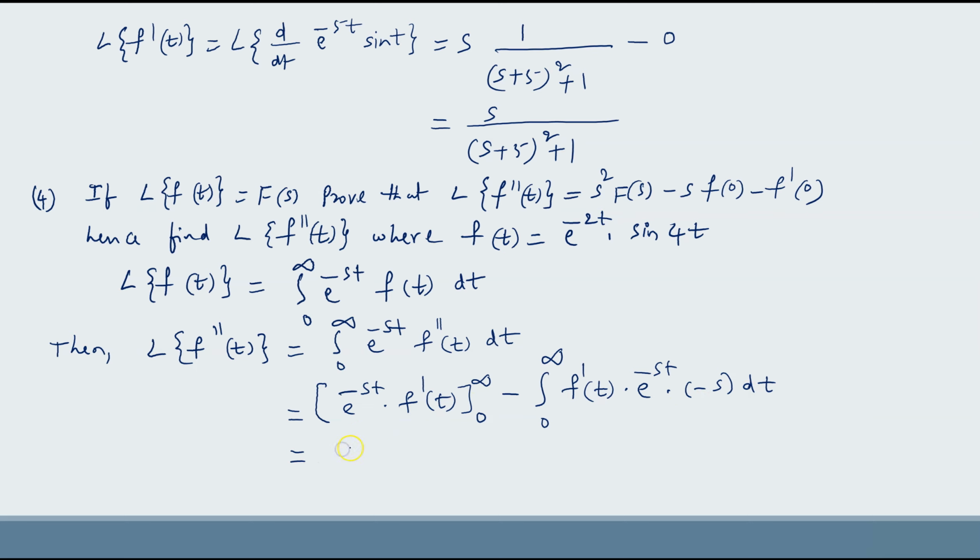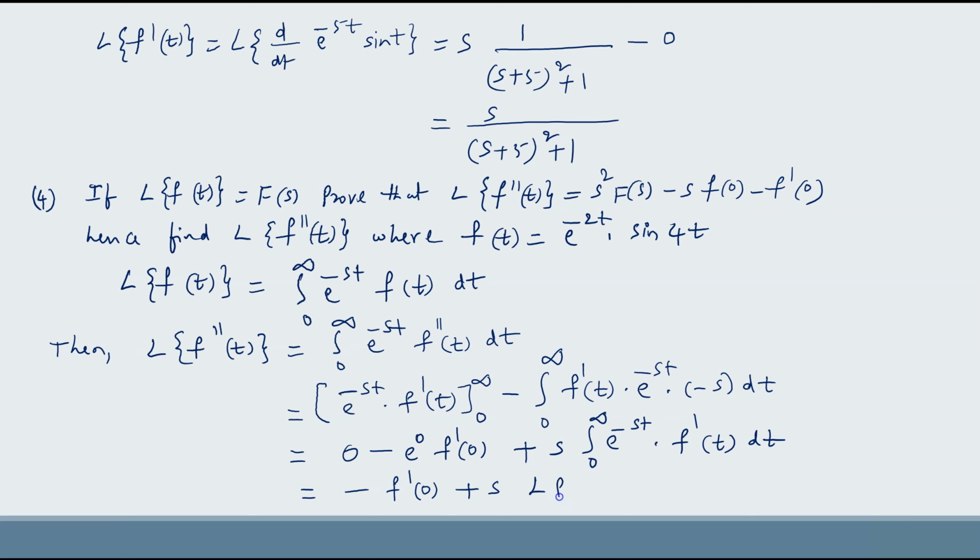When you apply the upper limit we get 0, and when you apply the lower limit you get e power 0 into f dash of 0, minus into minus, plus s into integral 0 to infinity e power minus st into f dash of t dt. Now this is nothing but minus f dash of 0 plus s into the Laplace transform of f dash of t.